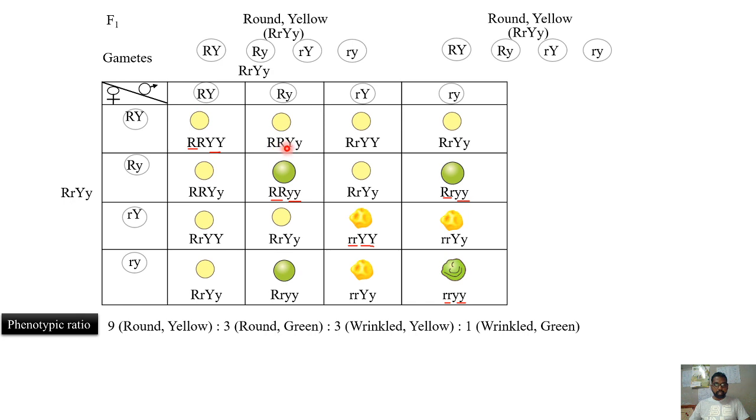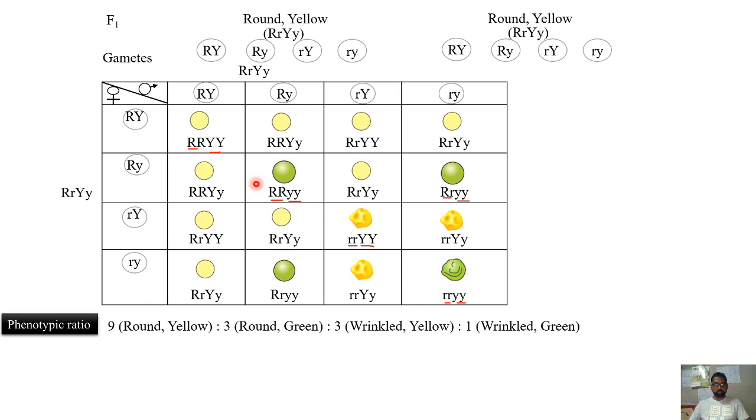Whereas capital R, capital R, capital Y, small y, exactly in the diagonal position you can find that, capital R, capital R, capital Y, small y. Now capital R, small r, capital Y, you can find this genotype exactly in the corresponding position, that is here, capital R, small r, capital Y, and in this diagonal line the 4 will be of only one type. Like this there are totally 9 different types of genotypes which you can get.